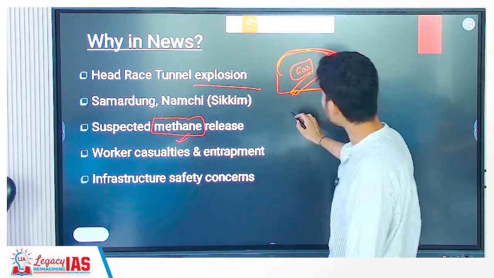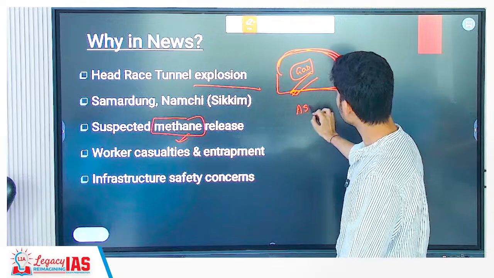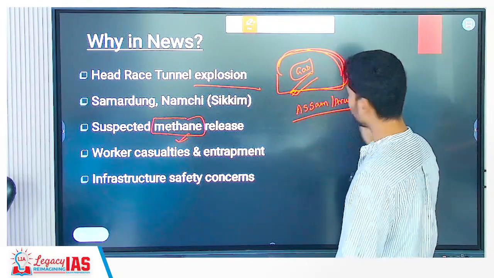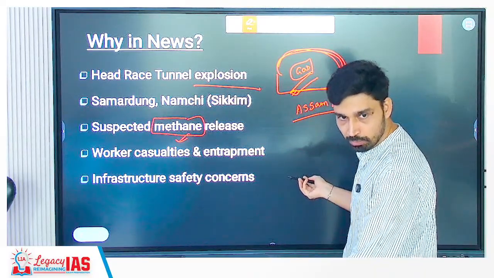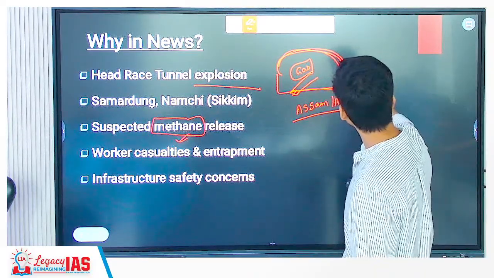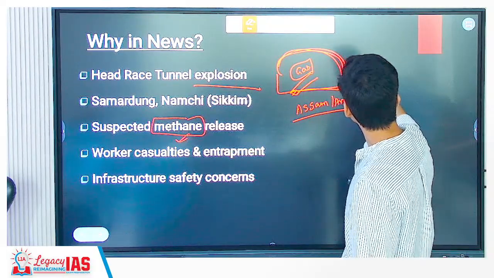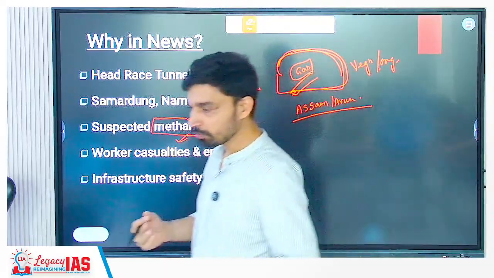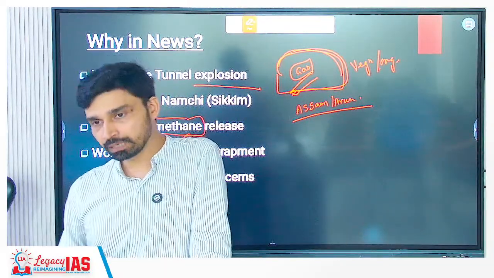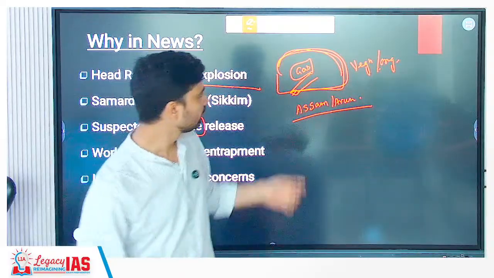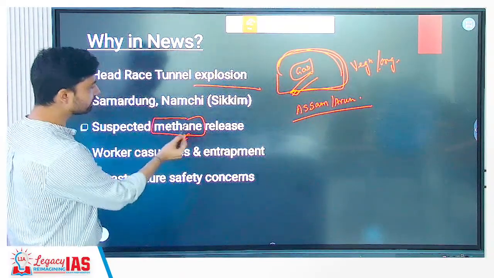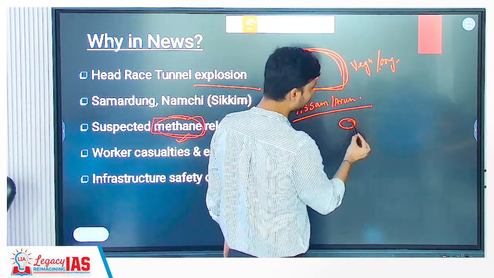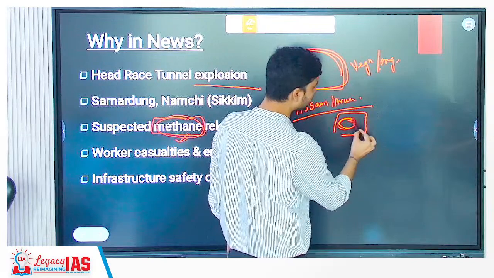So this is seen commonly across the entire Himalayas. The eastern part of the Himalayas, we refer to by what name? Assam Himalayas, also called Arunachal Himalayas. Inside them you have a large amount of vegetation, or simply we can say organic matter. Over millions and millions of years, this organic matter has been decomposing inside these mountains. Due to continuous decomposition, what gas is released? Methane gas. So a lot of methane pockets are trapped inside the rocks.